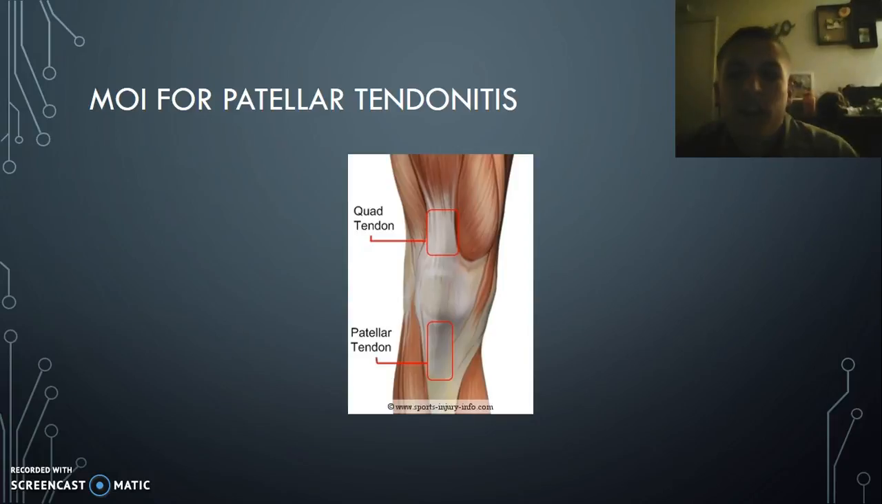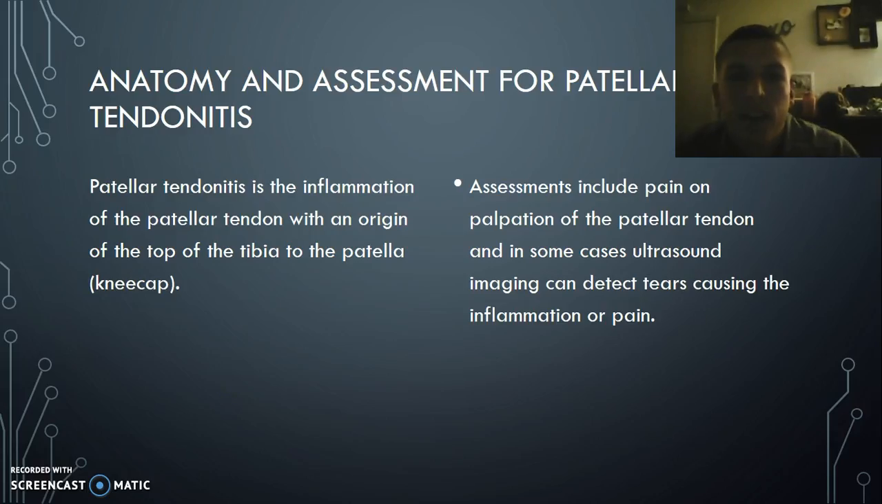Here we have a little anatomy, patellar tendon there on the bottom, quad tendon up top. You can see if those quad tendons get tight, it's going to pull that patellar tendon. Anatomy and assessment for this, pretty straightforward. It's just going to be pain on the patellar tendon. Ultrasound imaging can diagnose this. MRIs can sometimes diagnose this. Patellar tendonitis is inflammation of the patellar tendon, with an origin at the top of the patella. That's the kneecap.